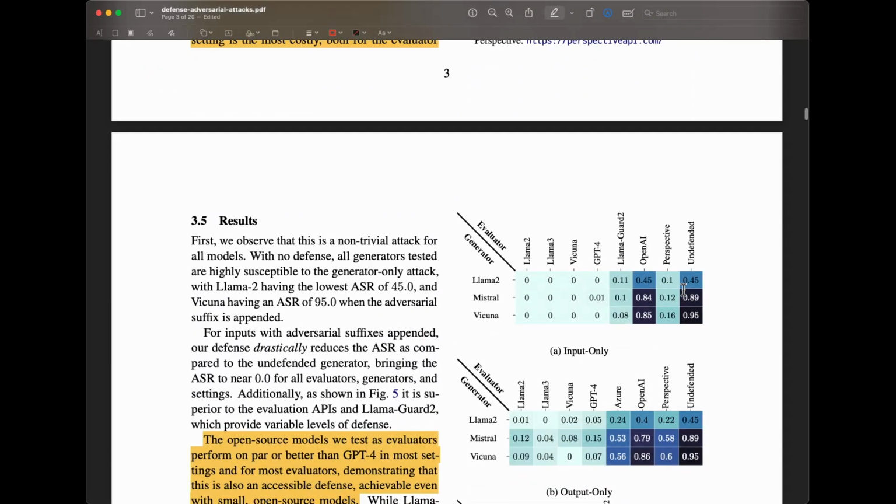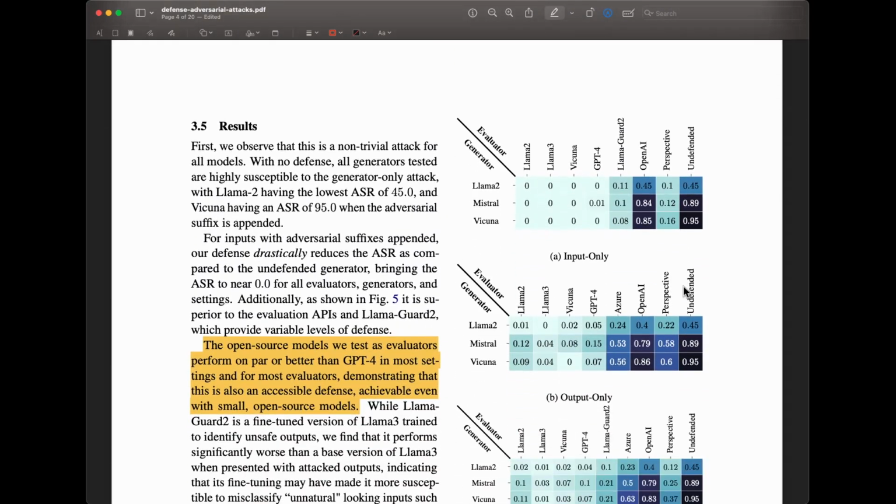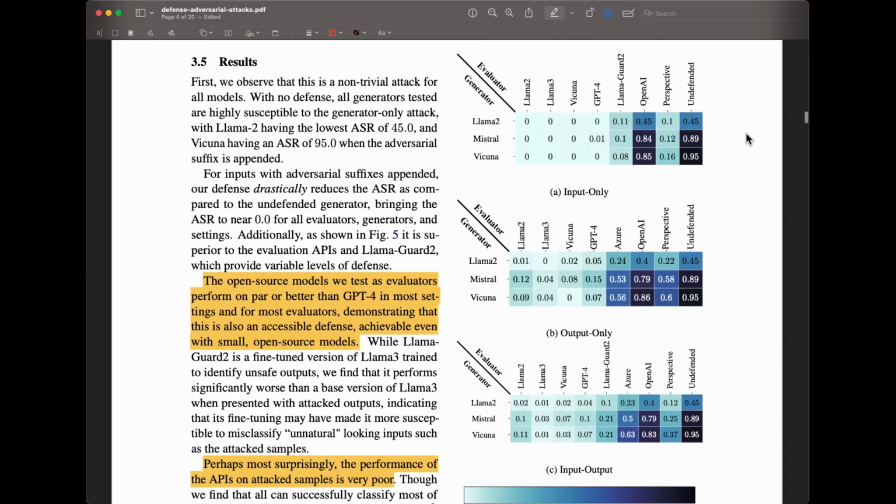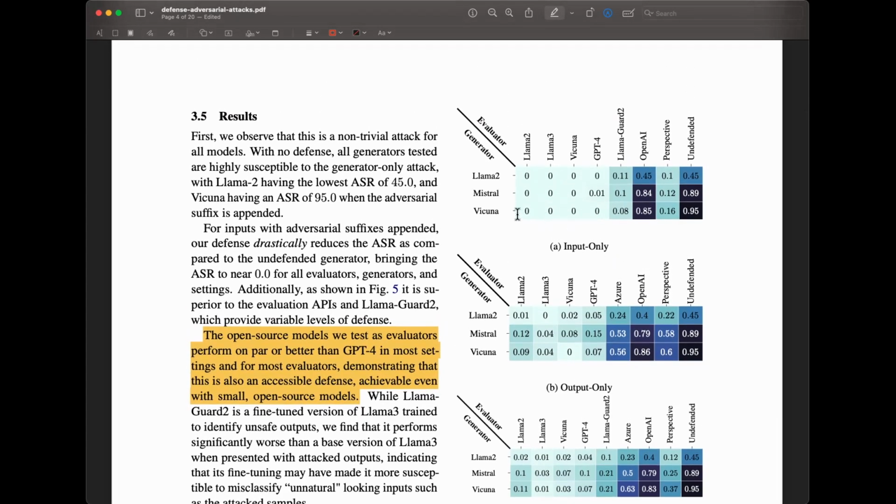So here's the evaluation. I'm going to do a summary of the results here. This chart that you see here, they're showing the results with the undefended setting. Undefended is not using an evaluator, just straight up using the generator. And you can see how bad the defense is. So the higher this is, the worse the system is performing. But you can see that if they're using some type of evaluator, which is this row here, or the columns, right?